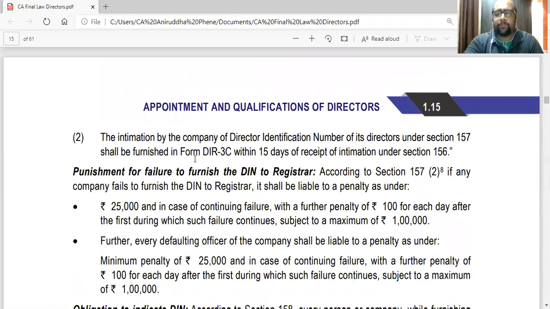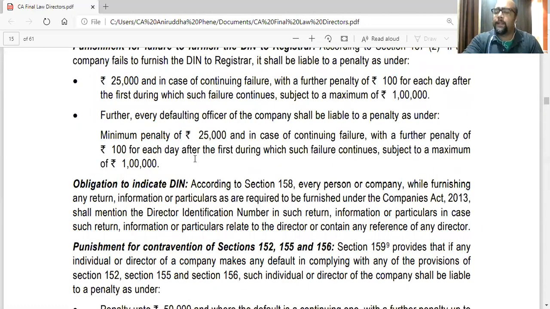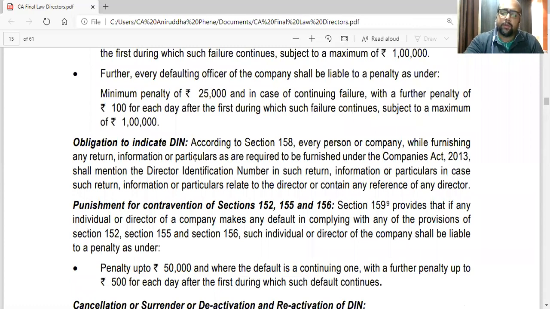There is no time limit. Then once a DIN is allotted, any form, return, information, particulars filed by the company should indicate the director's name and his DIN.